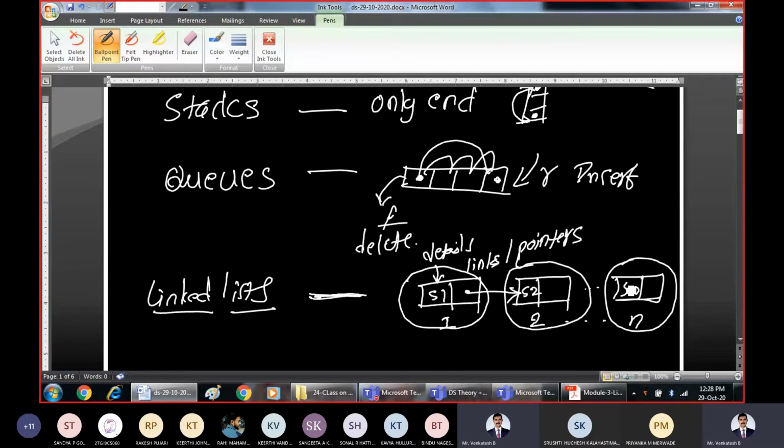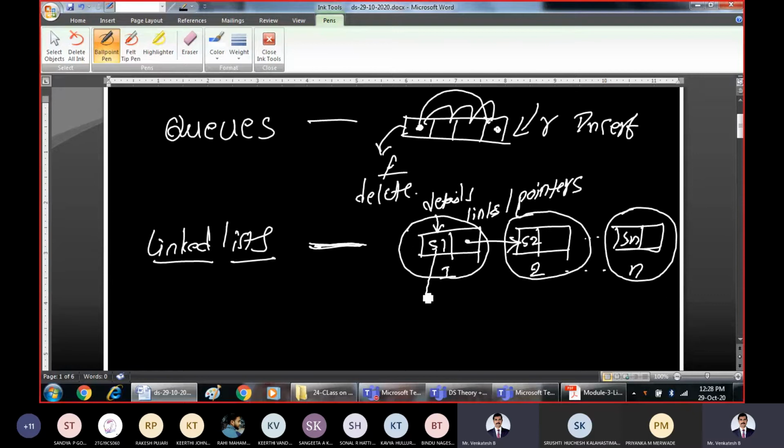So that's why, along with storing the data or information, in some situations we may want to store some other details such as pointers or links to the other nodes.